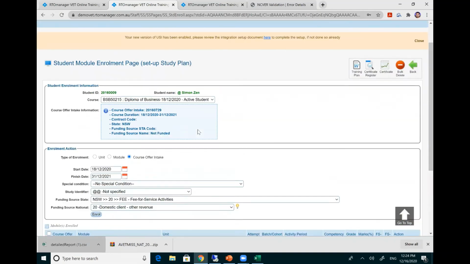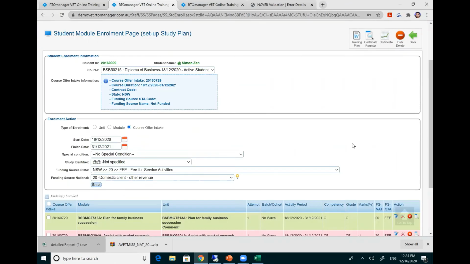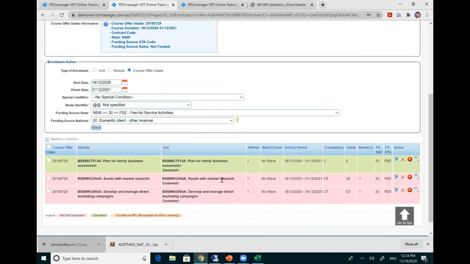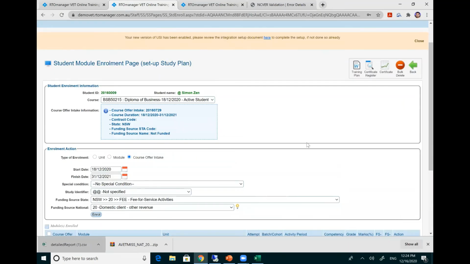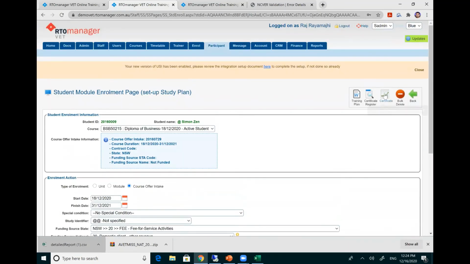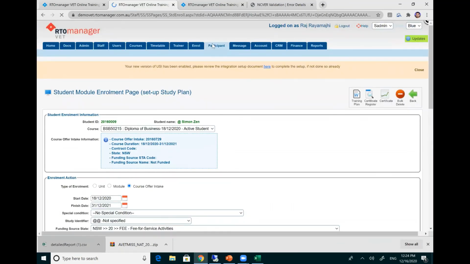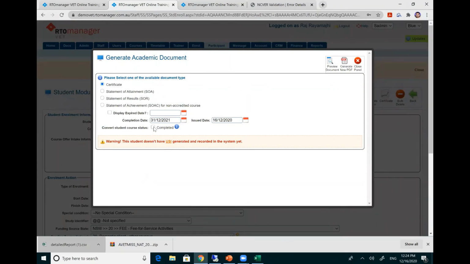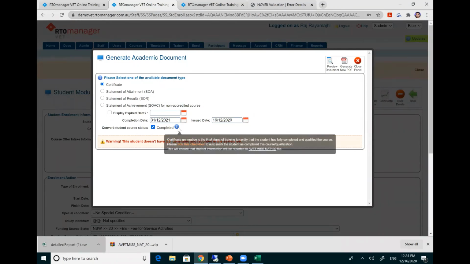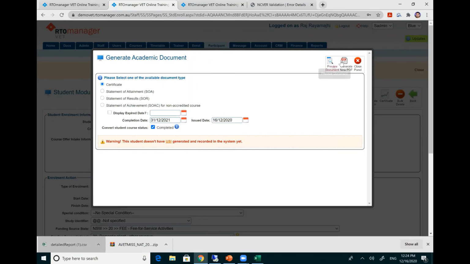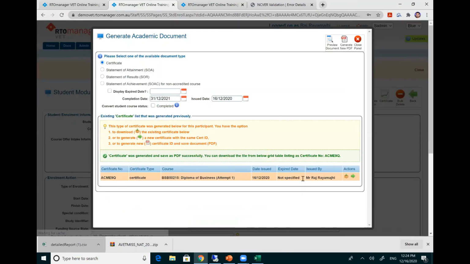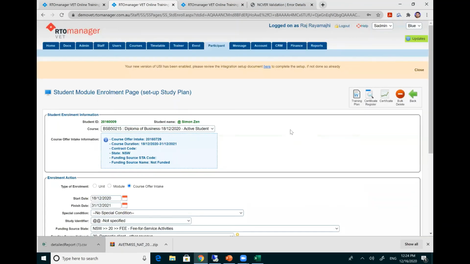If you want to report the students in NAT 130, specifying that they have completed the course successfully and you have also issued a certificate, this is important when you're generating individual or bulk certificates. You need to change their course status to completed. Once you make the course status completed or graduated, then only their record will come into NAT 130.